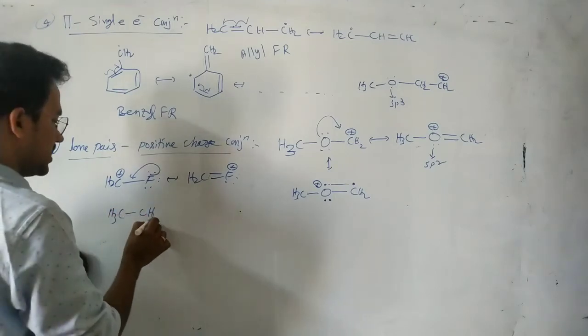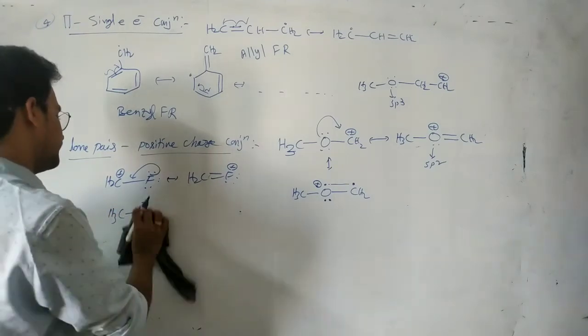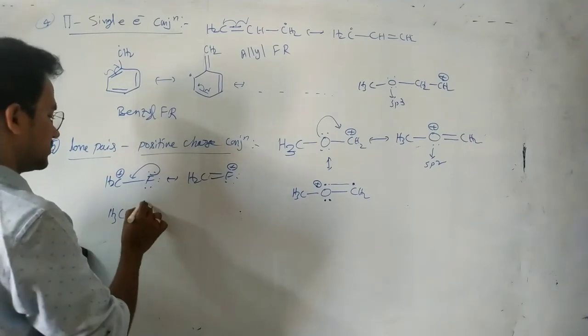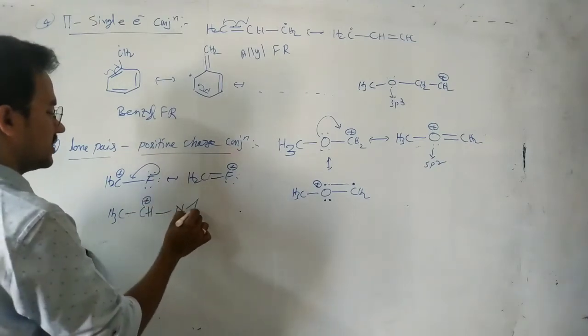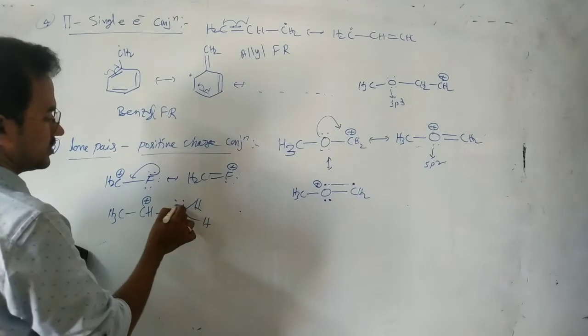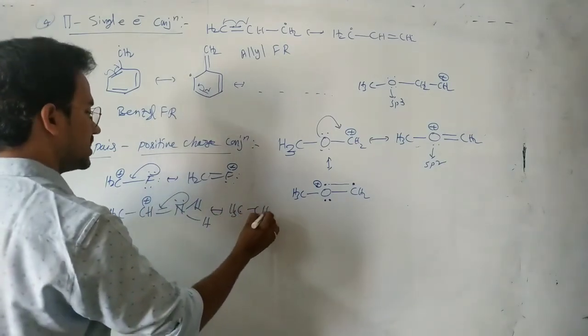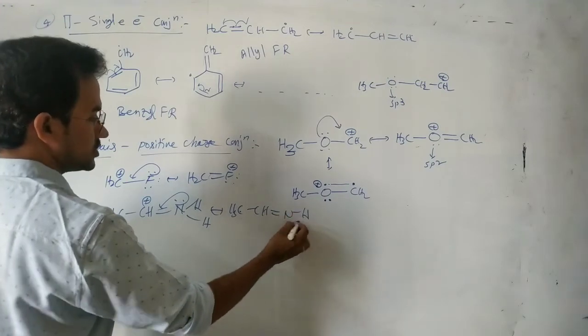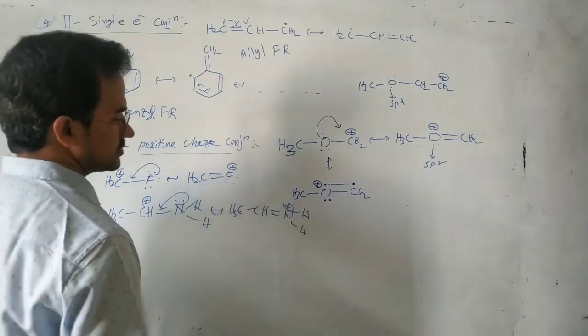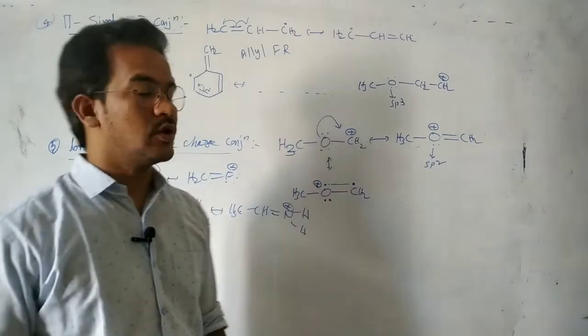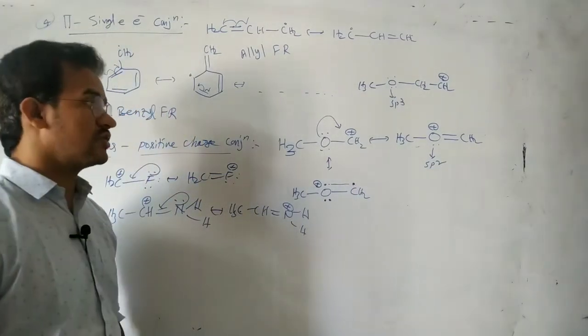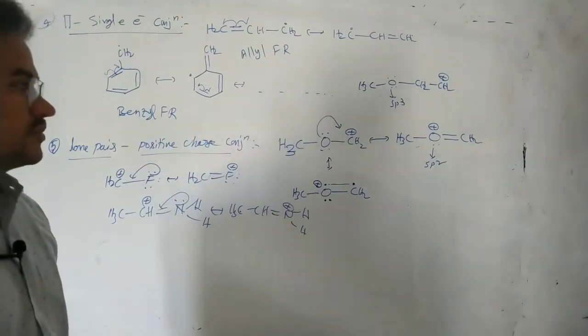CH3, CH2, CH plus, and here NH2 might have a non-bonding electron. That's it. So here in this case CH3, CH, double bond NH2, here plus. Okay, that is a lone pair positive charge conjugation. Very important and very simple.